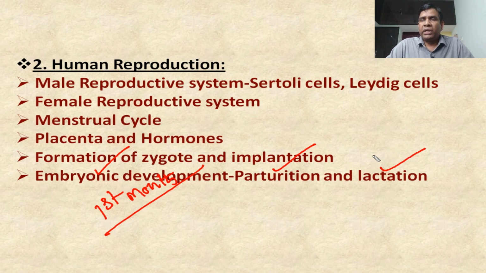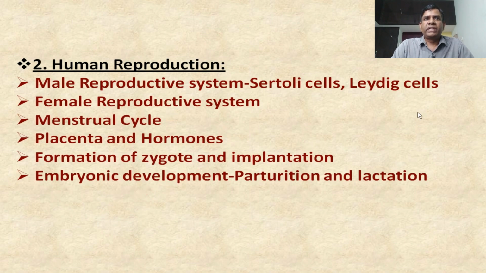You can learn here that IgA antibody is present in this, which gives passive immunity to the baby, right? Next one, especially in this chapter, the menstrual cycle and placenta and hormones are very, very important. You have to focus more.